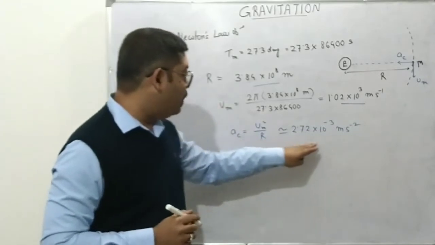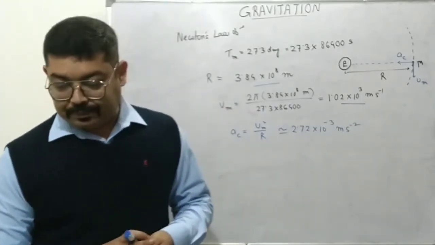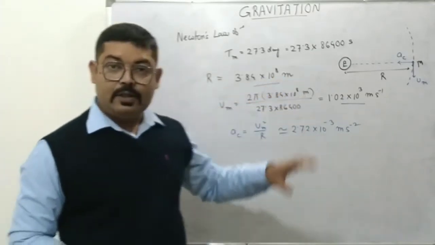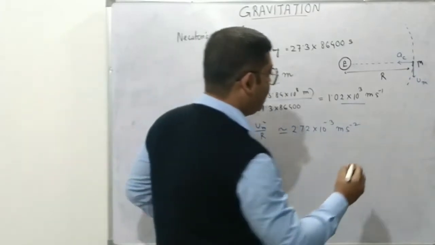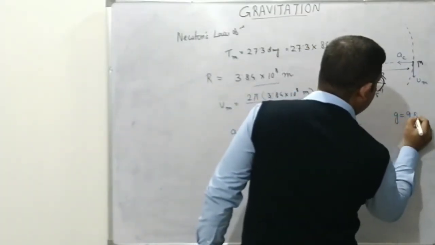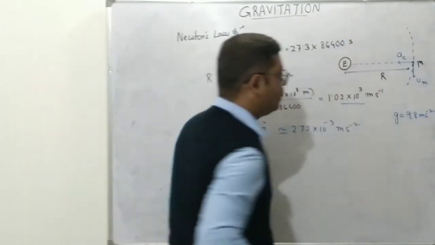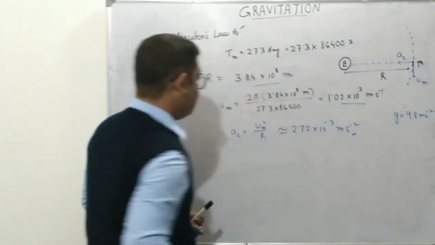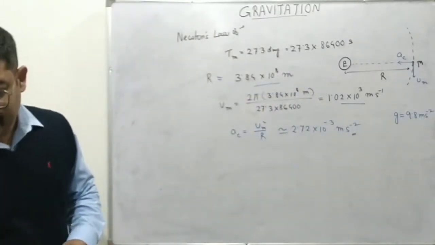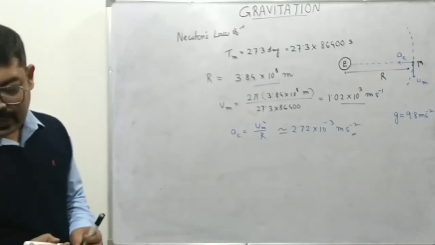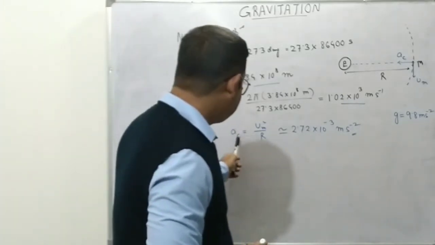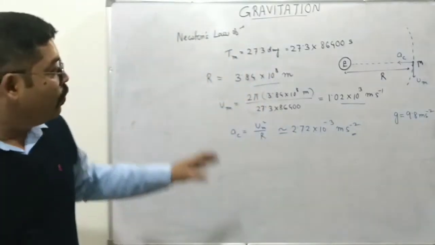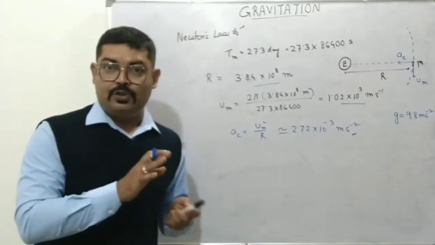Now, after you have found this, you will come to a little bit of a confusion. What kind of confusion is that? On the Earth's surface, we already know that acceleration due to gravity, G, is given by 9.8 meter per second squared. However, the centripetal acceleration of the moon is this, which means that these two are quite different. So why is it so? Here comes the masterstroke from Newton.